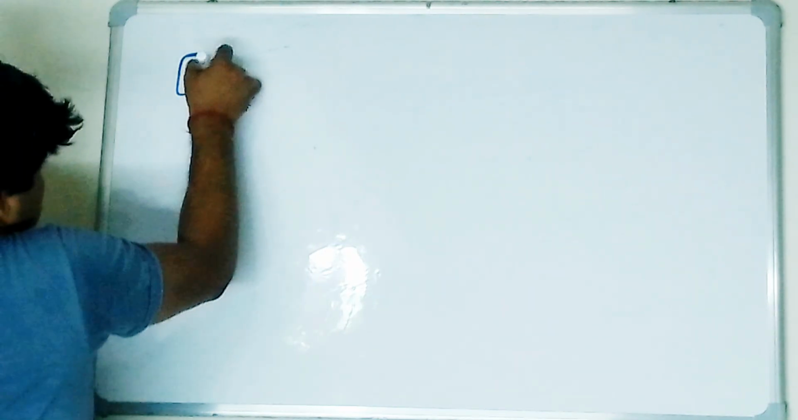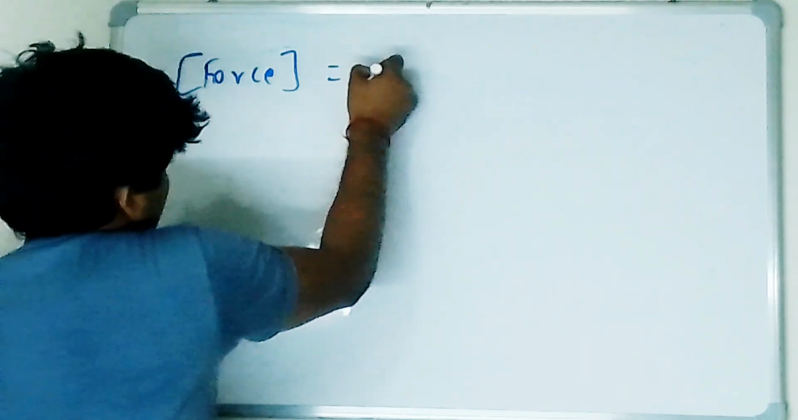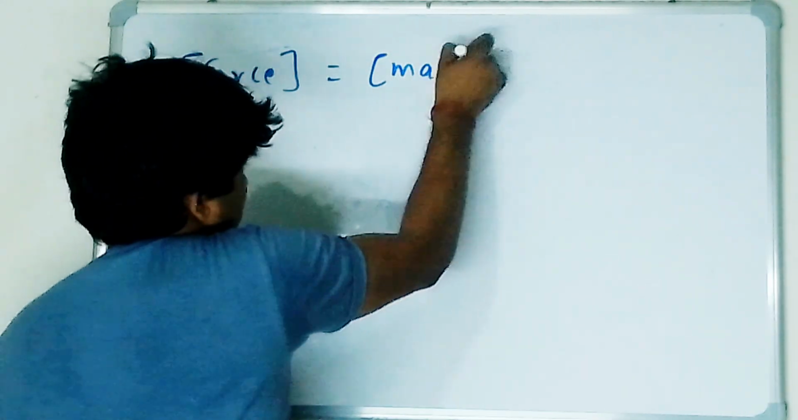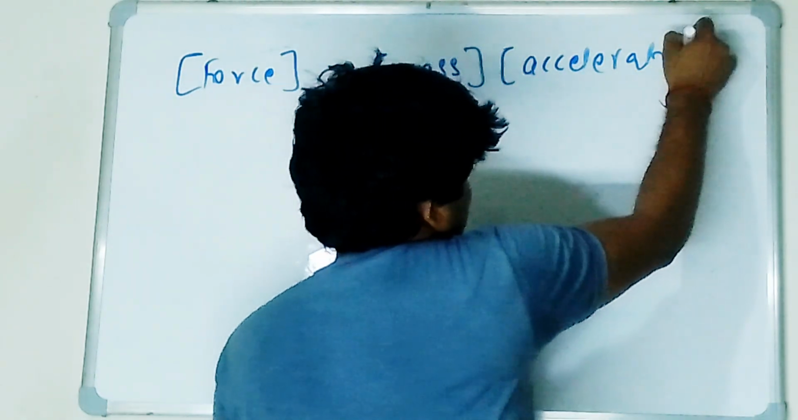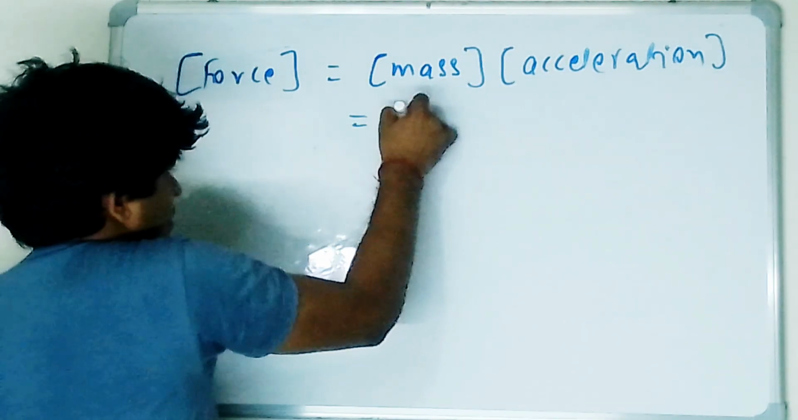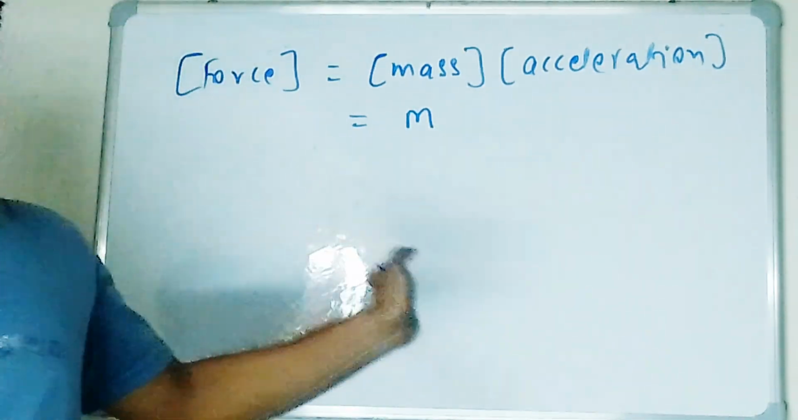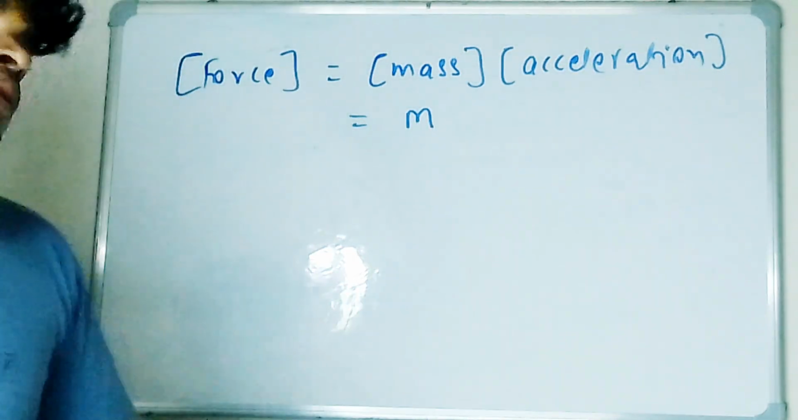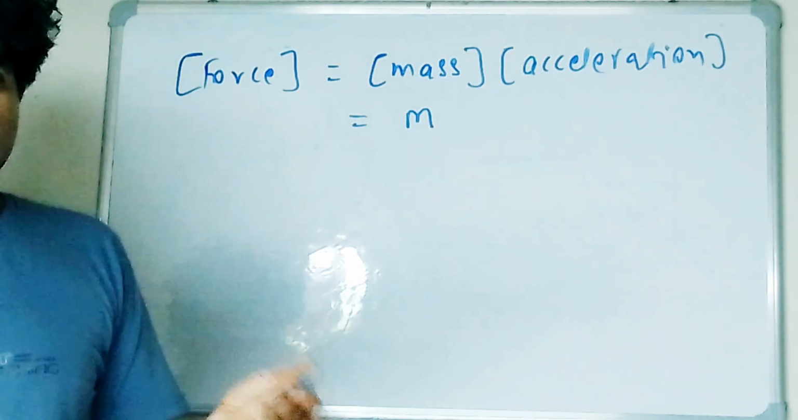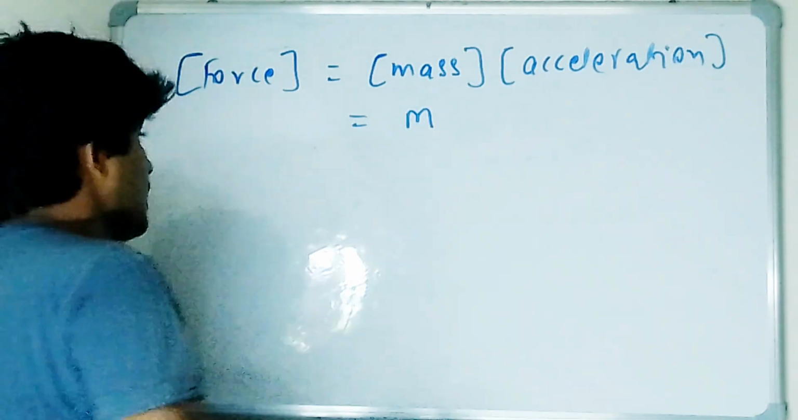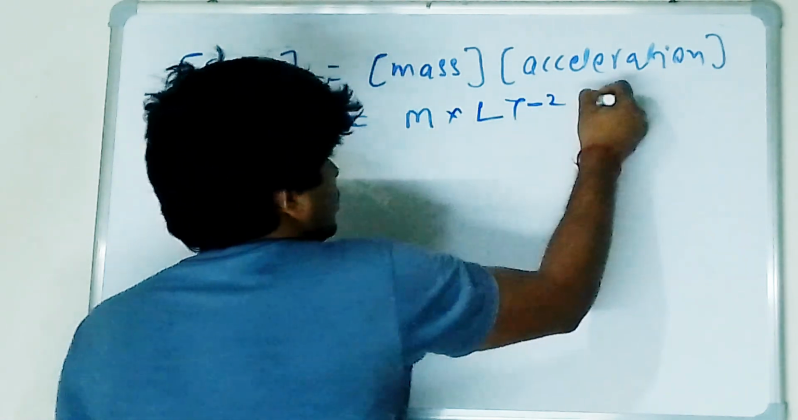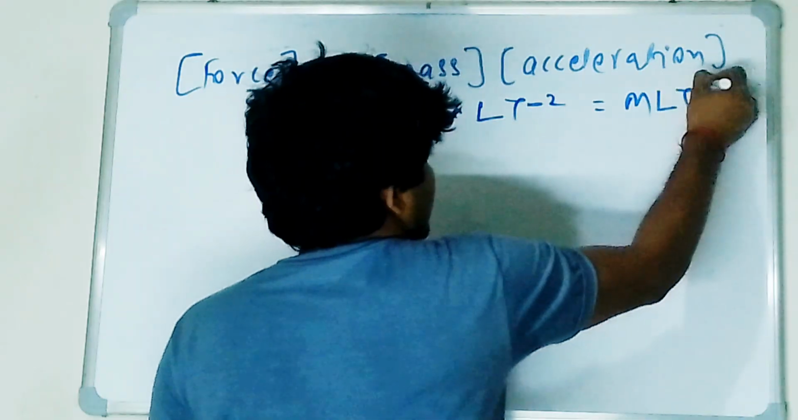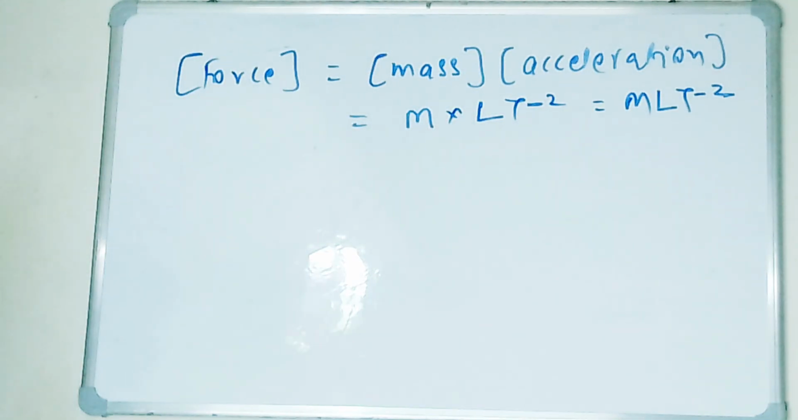When I'm talking about dimension of force, let's play with the dimension of force. Force can be written as dimension of mass into dimension of acceleration. I'm using dimension of mass as capital M. Dimension of acceleration I already did, that is LT minus 2, so I'm putting that value directly. You can do it step by step, velocity by time, distance by time. So this is M L T minus 2. So dimension of force I have done.